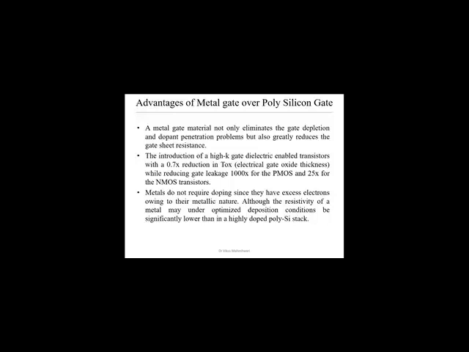And metal does not require doping since it has excess electrons owing to its metallic nature. Although the resistivity of the metal may, under optimized deposition conditions, be significantly lower than in a highly doped polysilicon stack. Because metal is already having a sufficient number of electrons, this is also one of the advantages of using metal. That will provide an optimized resistivity for the deposition, comparable to the highly doped polysilicon stack.